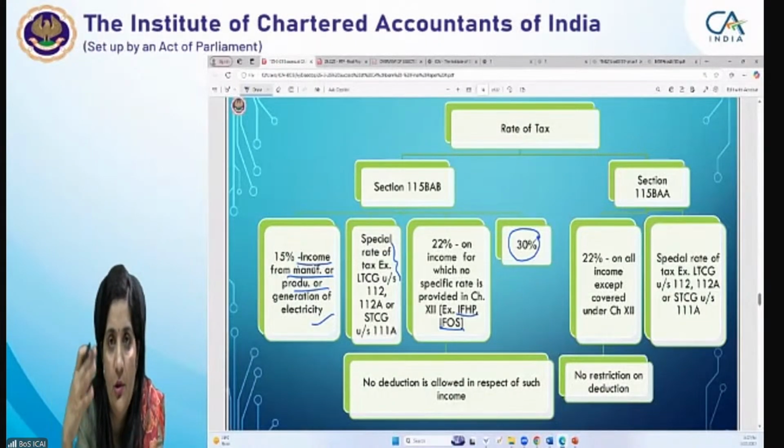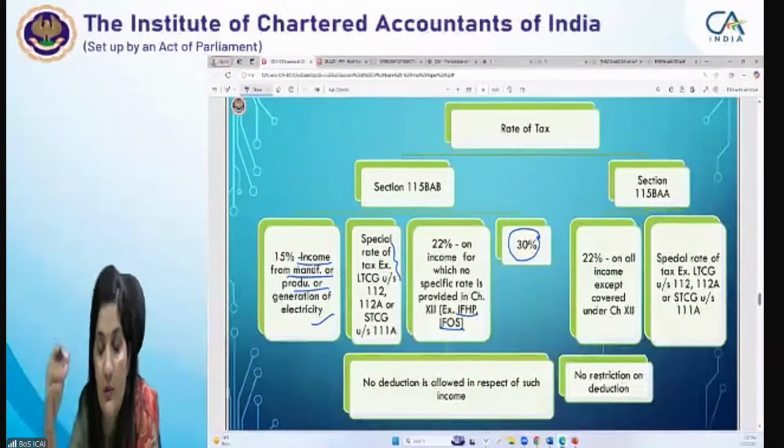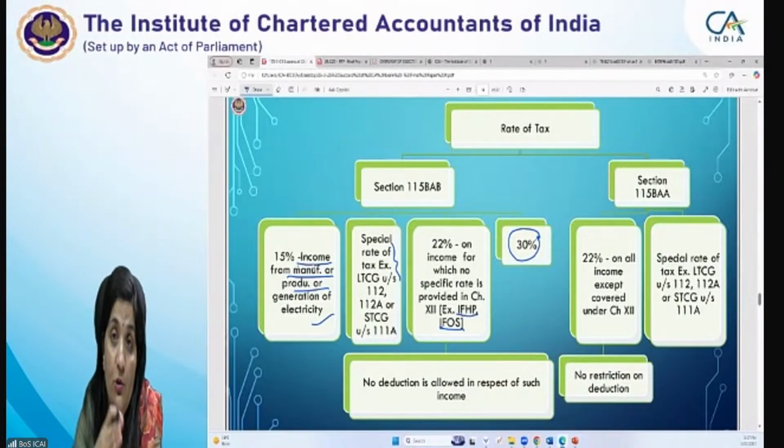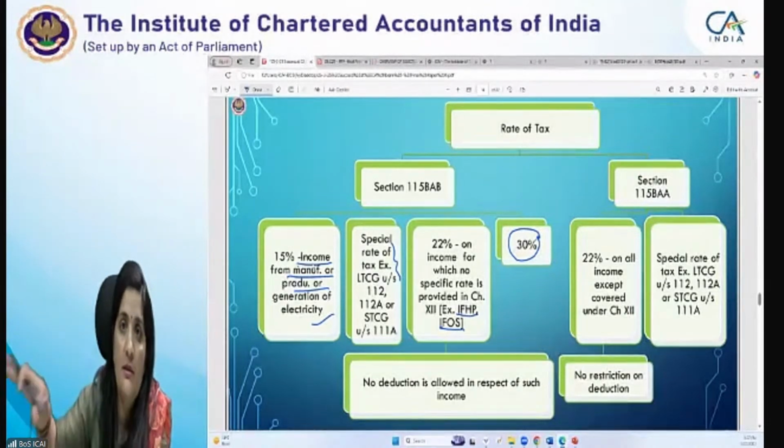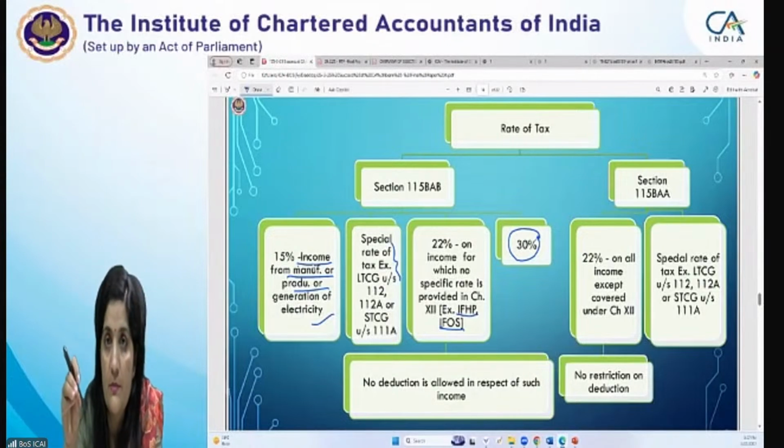Because they will enter into such transactions with their related parties, so that because they are chargeable at the rate of 15%, they will try to increase our profit and reduce the profits of the other entities. So in that case, if the AO determines such incomes, those incomes would be chargeable to tax at the rate of 30%.